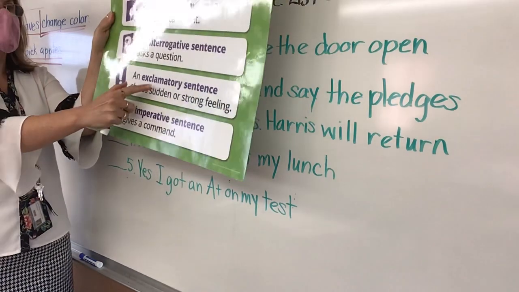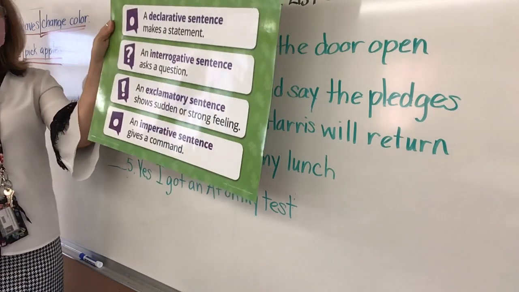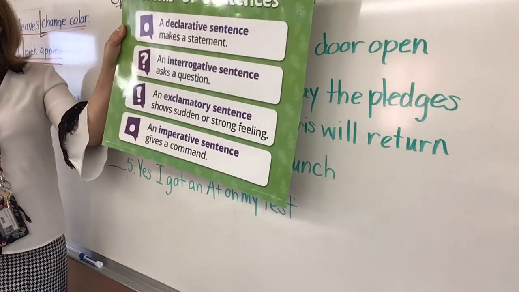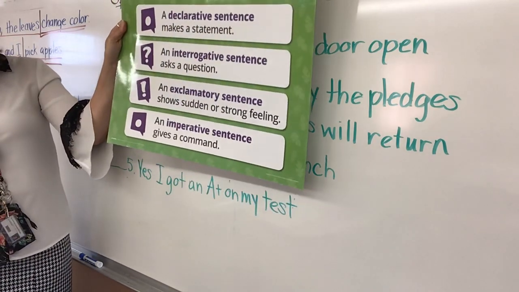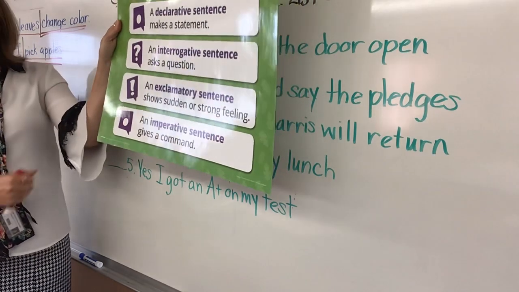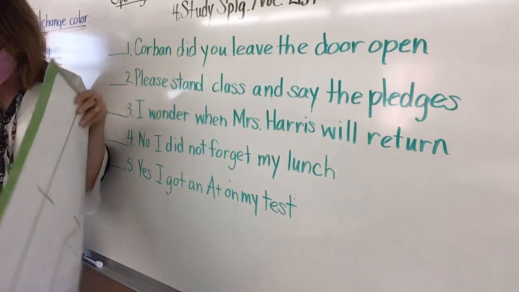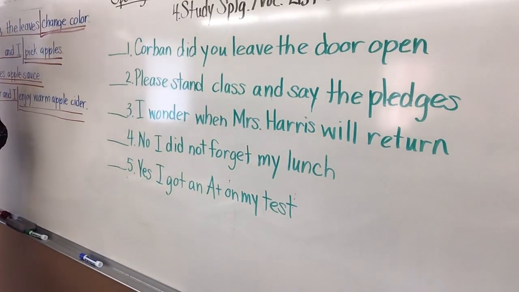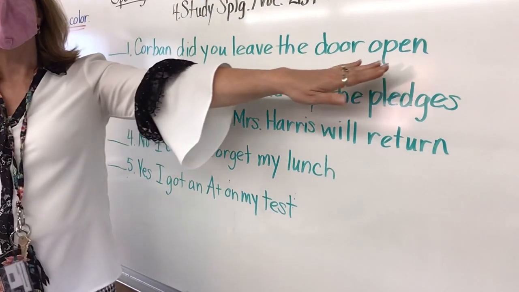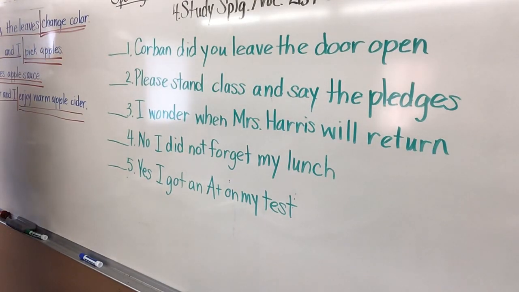And then we have an exclamatory sentence, which shows sudden or strong feeling. So it's an exciting sentence and ends with an exclamation mark or exclamation point. And last of all, we have an imperative sentence, which gives a command. So it is a command and it ends in a period, just like the declarative sentence did. Now, let's look at these sentences, and we are going to do more than one thing. We are going to say what kind of sentence it is, and then we need to insert the ending punctuation, but we also need to put commas if they're necessary.